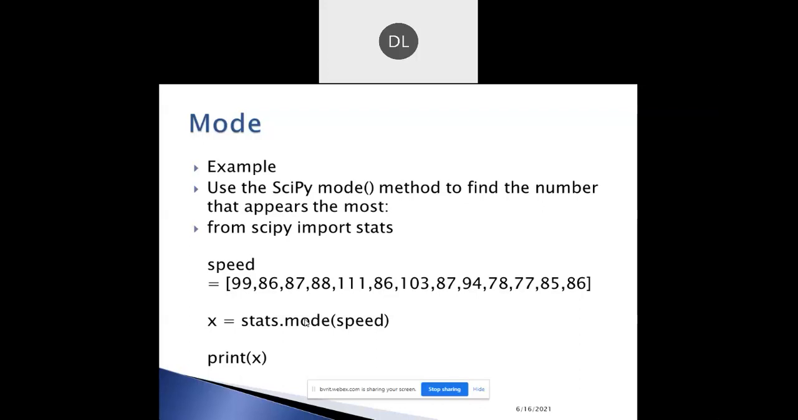From SciPy import stats. Suppose you want to do any statistical function, then you give the statement here: from SciPy import stats. After that you can assign some values. Create a set of values, give the 13 cars' speed values into the speed variable. After that I am finding the mode by using stats. The mode method is defined only in the stats library. So what is the statement here? x equal to stats.mode(speed). And finally I am printing the value of the x variable.